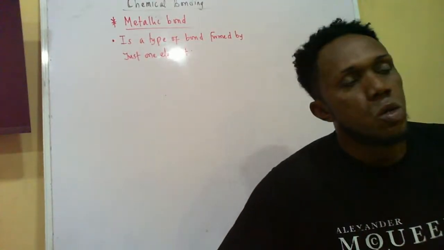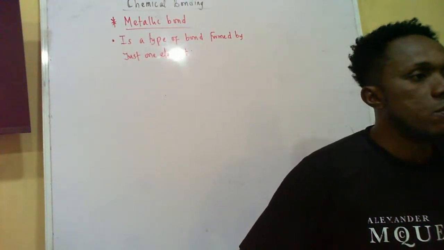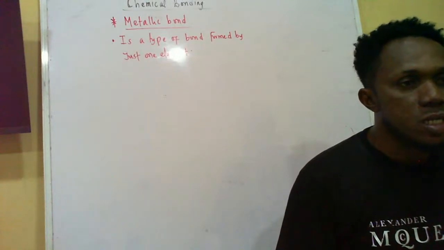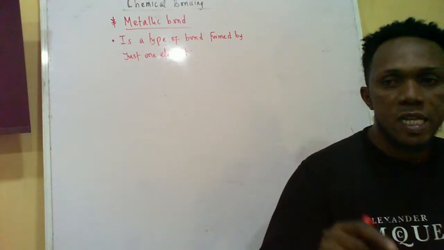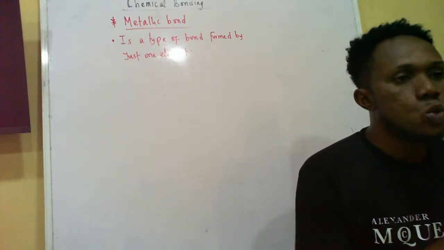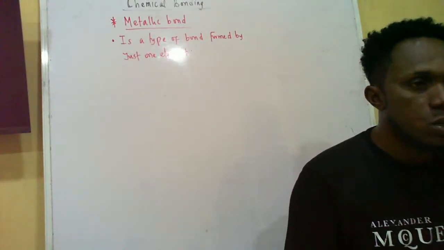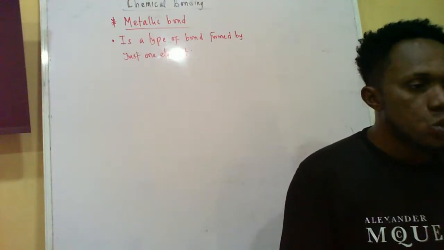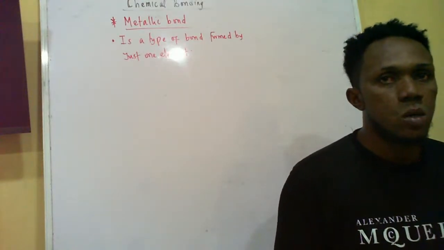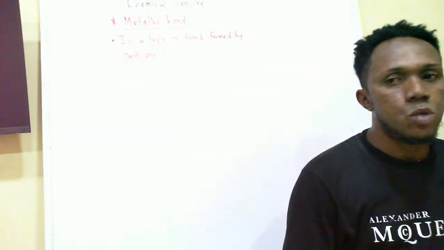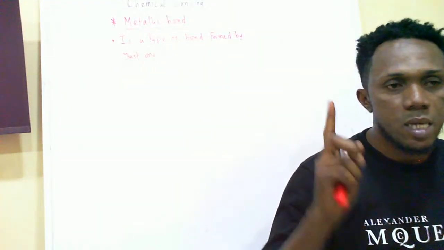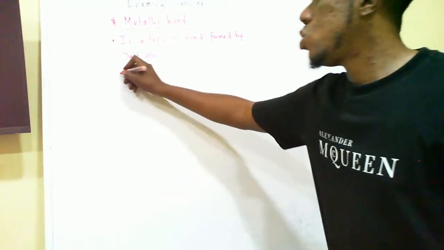element. When we're talking about ionic bond, we look at two elements, metals and non-metals, right? Positive ions and negative ions. When we talked about covalent bond, we looked at two elements at least, non-metals coming together last week. Today we have seen some examples also, HCl, NH3, and so on. But now this is the first time we're seeing a bond formed by only one element. Only one element. So that's the first thing you should know. So this is the type of bond formed by only one element.